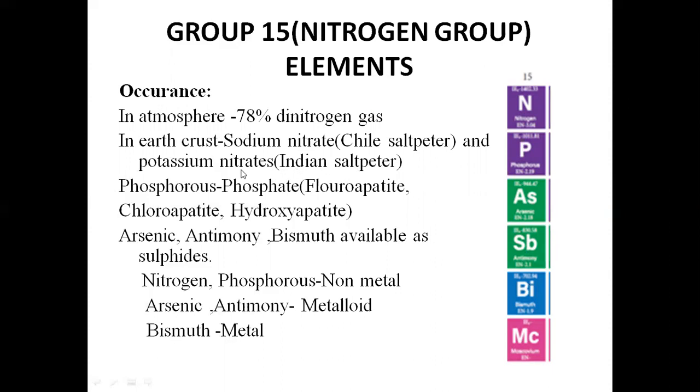Phosphorus we get in the form of phosphates, that is chloroapatite and hydroxyapatite. Arsenic, antimony, and bismuth we get in the form of sulfides. In the nitrogen group, nitrogen and phosphorus are non-metals, arsenic and antimony are metalloids, and bismuth is a metal.